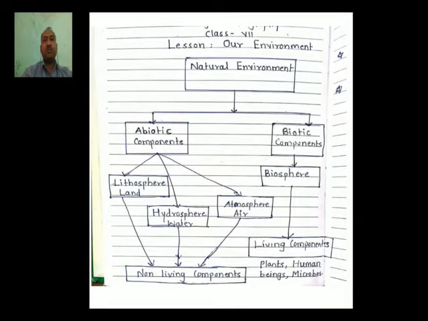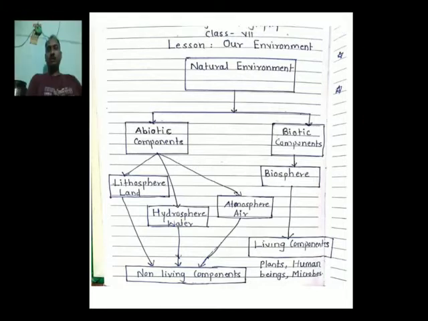So in short, we have to say that abiotic components are specially concerned with non-living components of the earth. Now we will get information about biotic components. So when we think about biotic components, we must include living components. So living components can be plants, human beings, microbes or microorganisms. Now we will get detailed information about all these important spheres of earth.